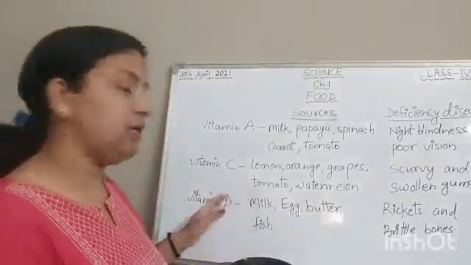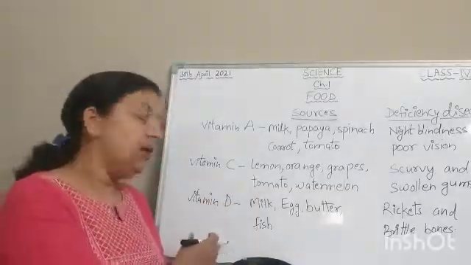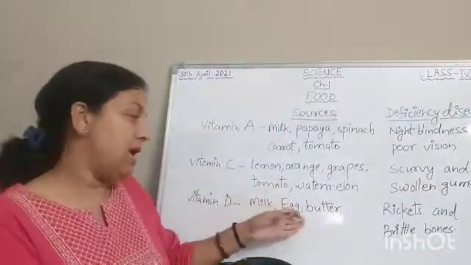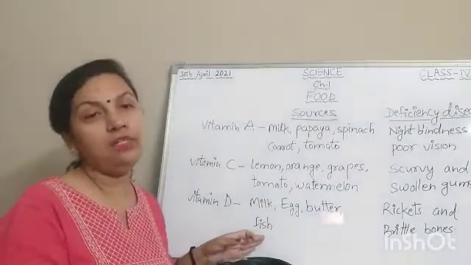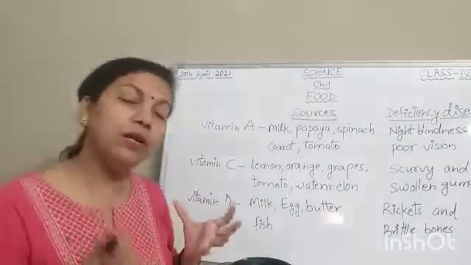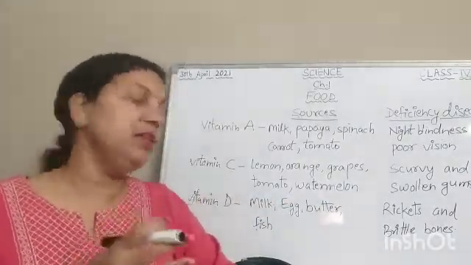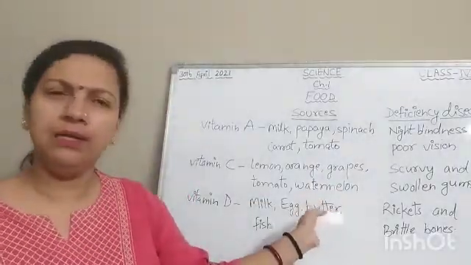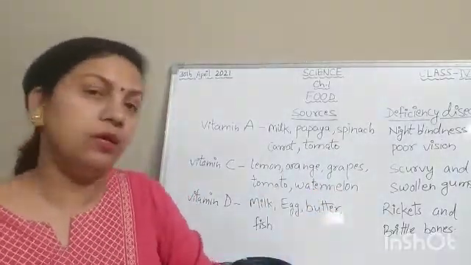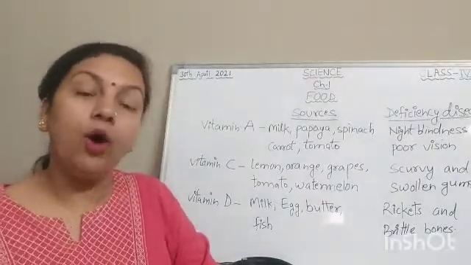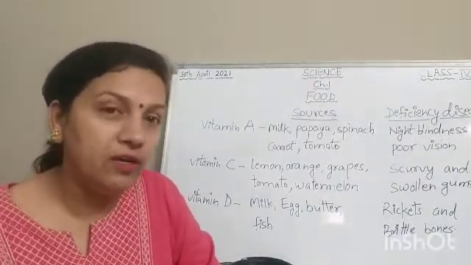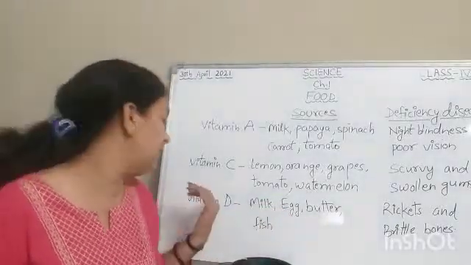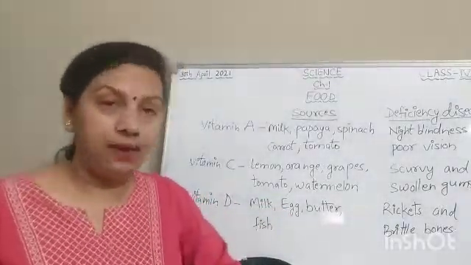Now next one is vitamin D, and the sources for vitamin D are milk, egg, butter, fish, etc. Dairy products have vitamin D in them, for example cheese and butter. In non-veg, egg, fish, meat have vitamin D in them.